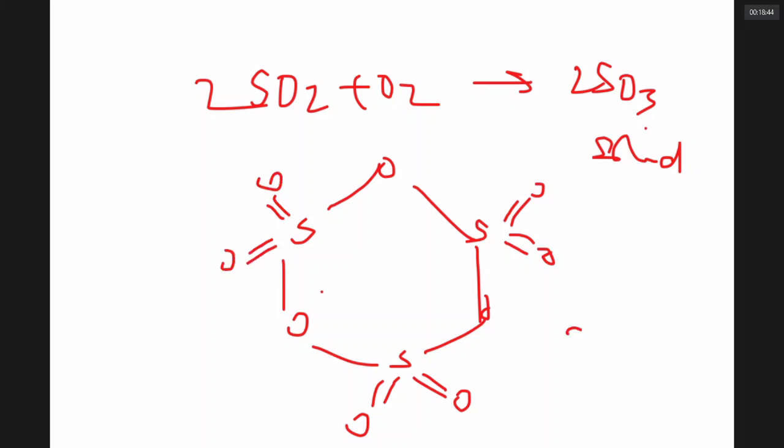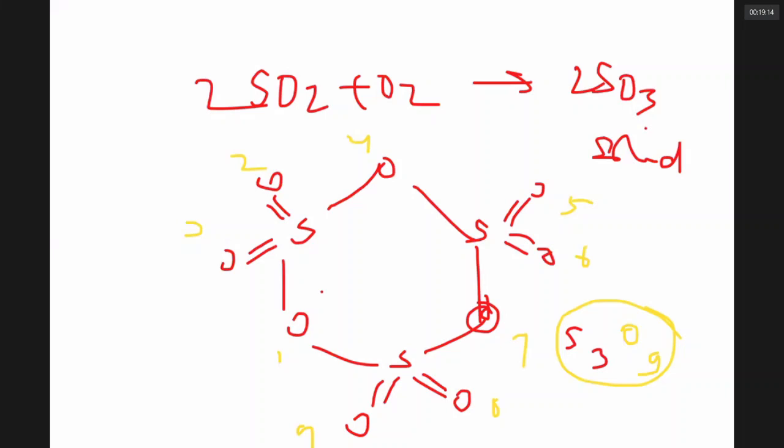Sir, what is this formula? S3O9. How many oxygens are there, sir? Can you count the oxygens? 1, 2, 3, 4, 5, 6. The sulfur trioxide exists like a ring. In sulfur trioxide, there are no S-S bonds. In the S3O9, there are only S-O bonds.